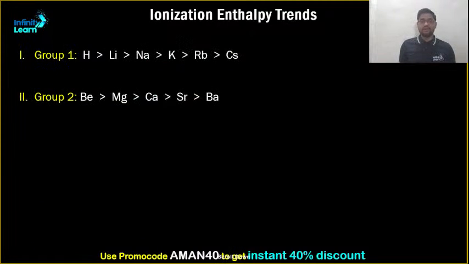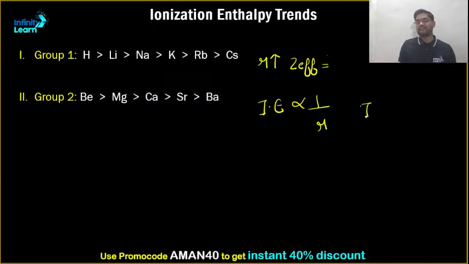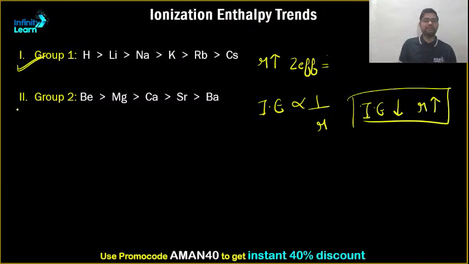Perfect. Okay, so ionization enthalpy, if I talk about top to bottom, obviously it keeps on decreasing because shells keep getting added. From top to bottom what happens? Shells keep on adding, that means the radius keeps on increasing, right? Effective nuclear charge almost remains the same, nothing changes there, but ionization enthalpy is inversely proportional to radius, and hence ionization enthalpy decreases as radius increases. Similarly, you can see it here. Okay, clear?